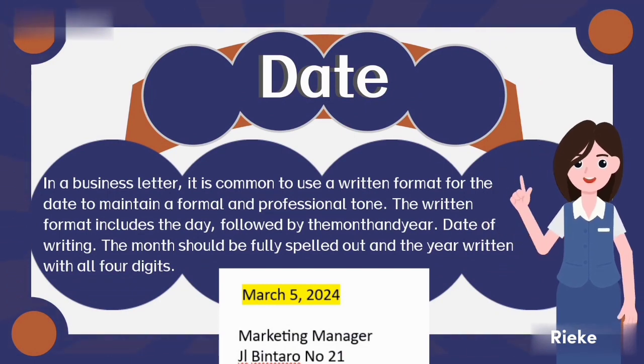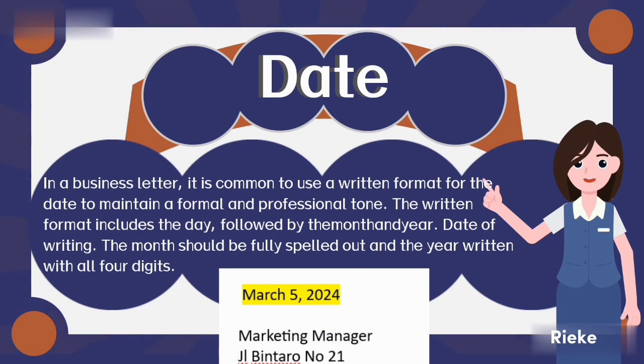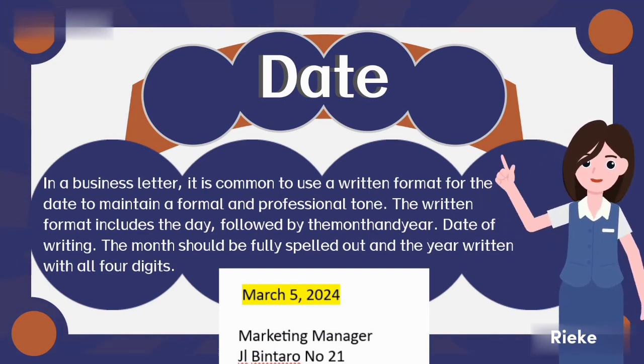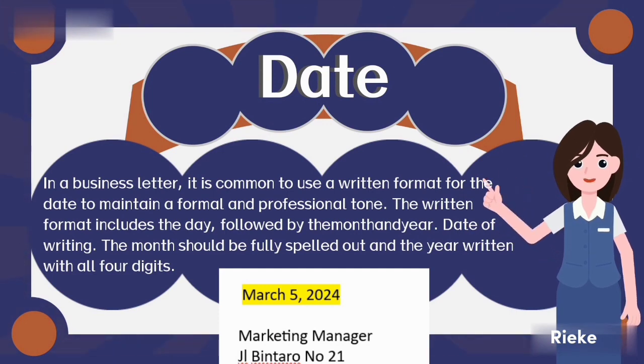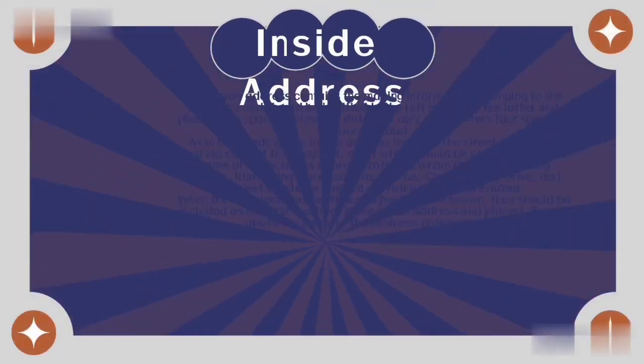In a business letter, it is common to use a written format for the date to maintain a formal and professional tone. The written format includes the day followed by the month and year. The month should be fully spelled out and the year written with all four digits.